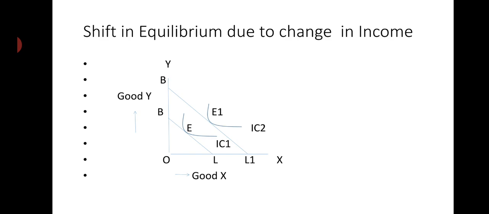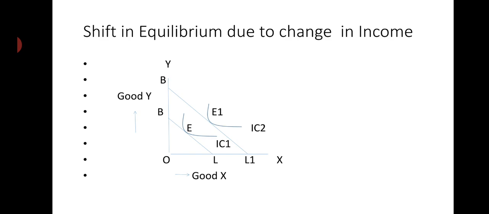The jump from the previous equilibrium E to the new equilibrium E1 is due to the rise in income. This has increased the consumption of the consumer from point E to E1. This is called the income effect.